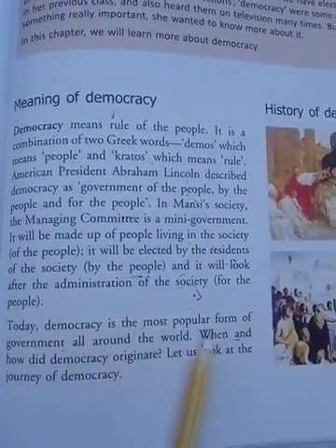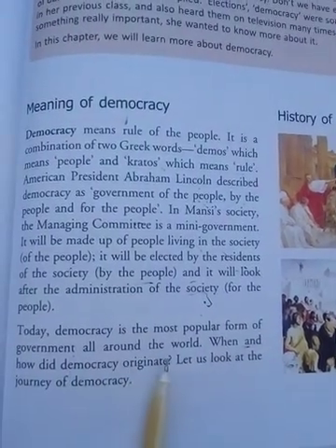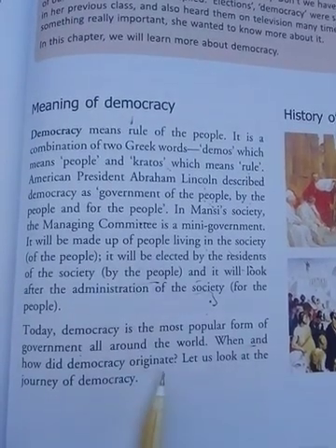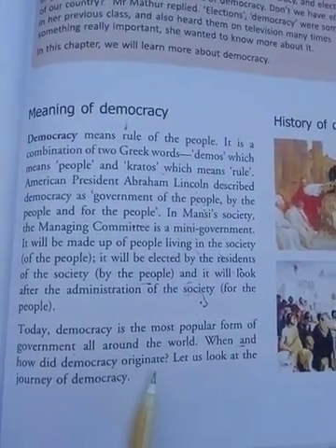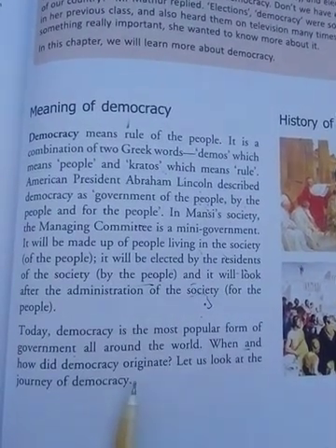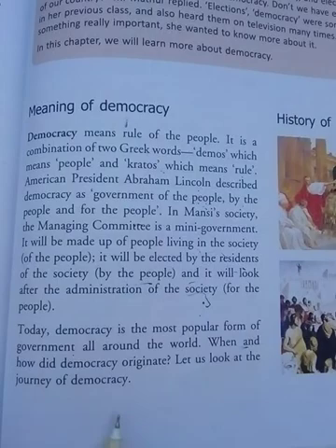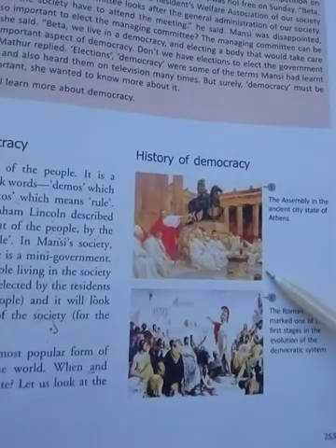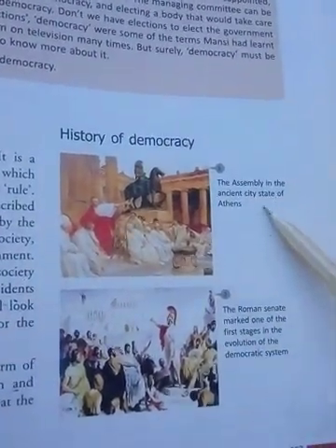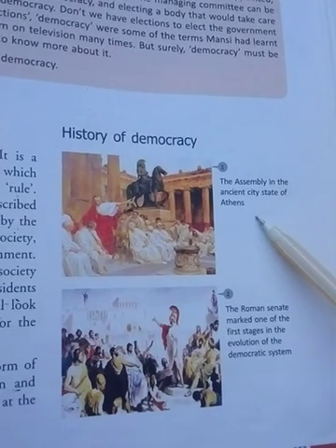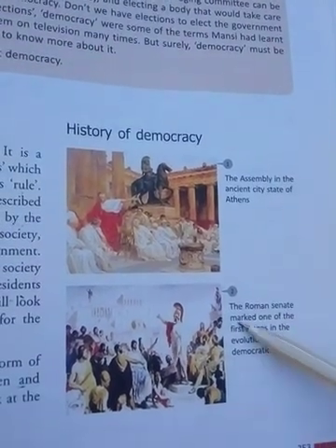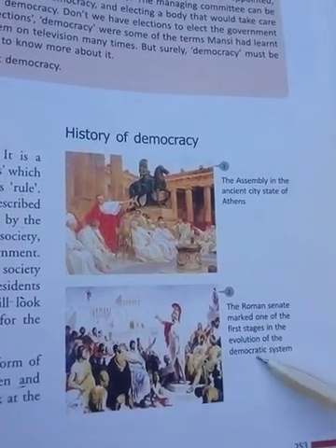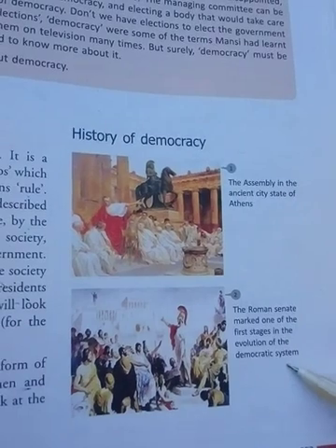Today, democracy is the most popular form of government all around the world. When and how did democracy originate? This is a question. Let's look at the journey of democracy. Here, the history of democracy is given with the help of pictures. The first is the assembly in the ancient city-state of Athens. Second, the Roman Senate made one of the first stages in the evolution of the democratic system.